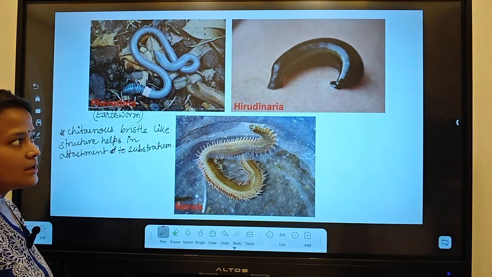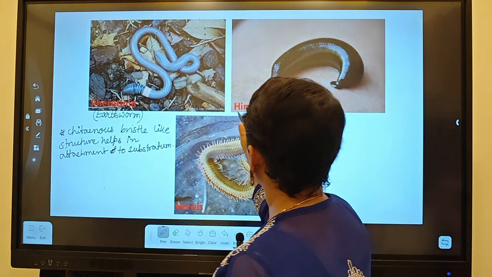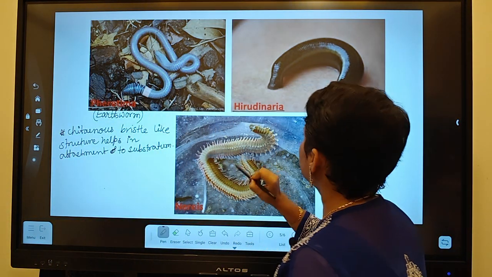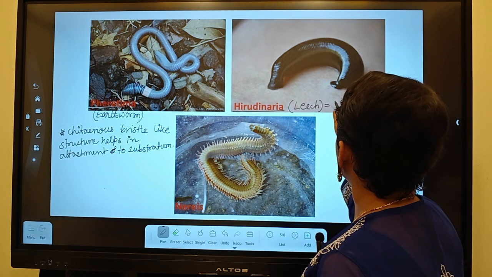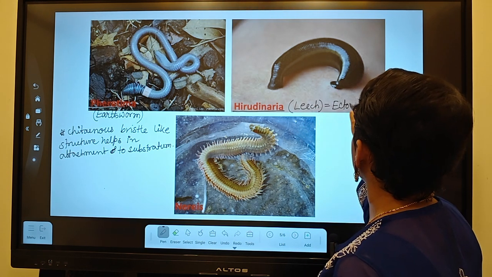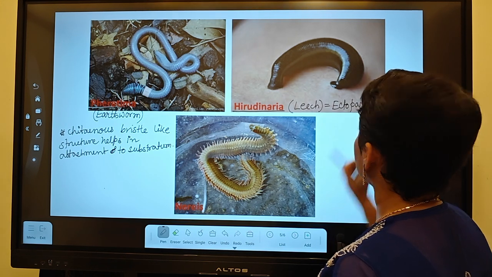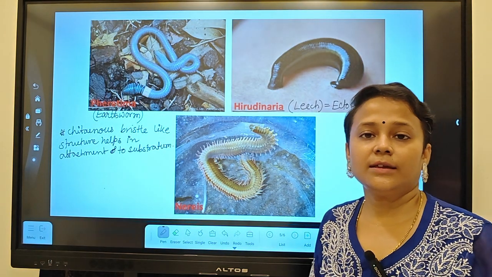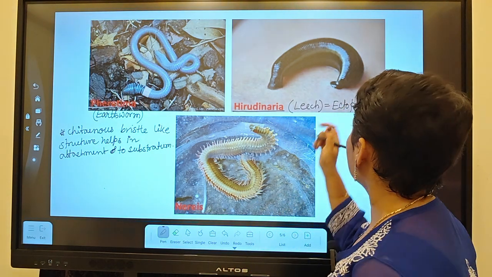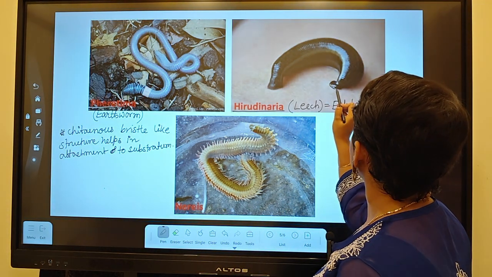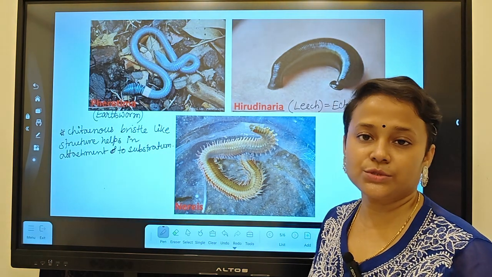Here you can see Hirudinaria. Hirudinaria means they are leeches. They are ectoparasites. And when they suck blood, they have a sucker. You can see here, this is the sucker part. They can suck blood from their host.